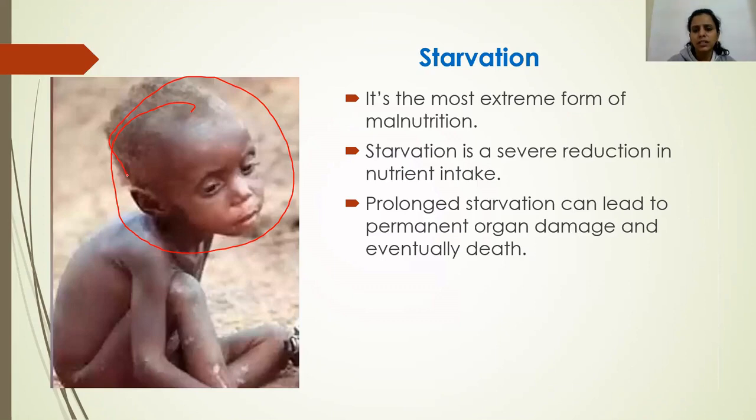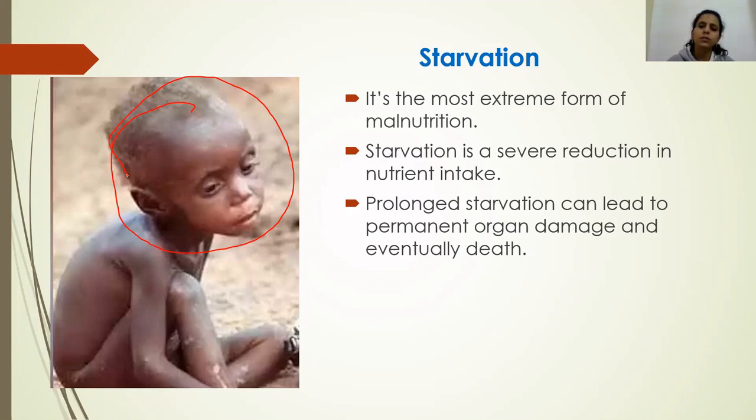Okay, so starvation is actually this extreme form of malnutrition, and most of the people on this earth are actually suffering from starvation, especially in underdeveloped countries where the climatic conditions are not good, plus the people are poor, the government is poor. Okay, the government is unable to feed the kids or the people, like Somalia in Africa and all. So what happens there is starvation is very common, and starvation is the extreme form of malnutrition.